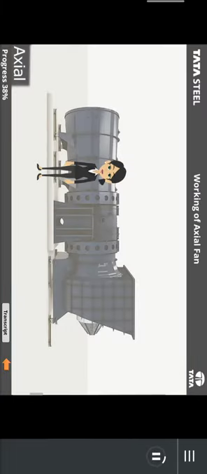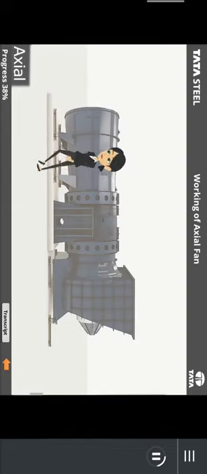Since we have seen what is an axial fan, let us also see the working of the axial fan.